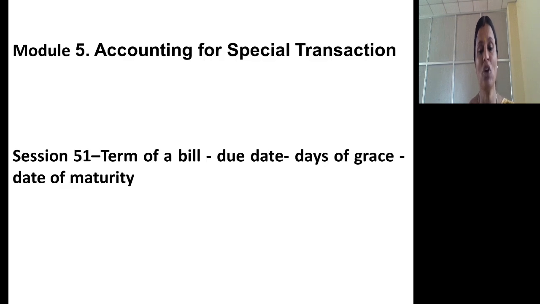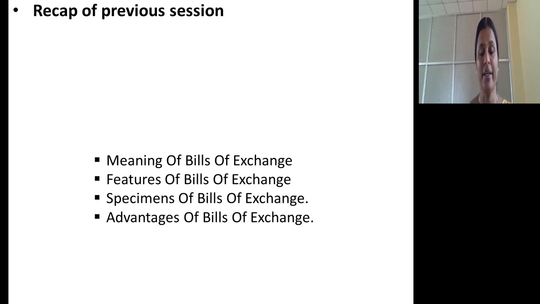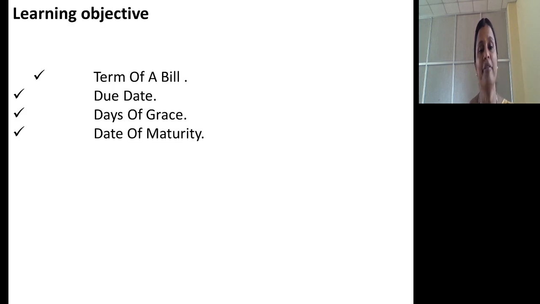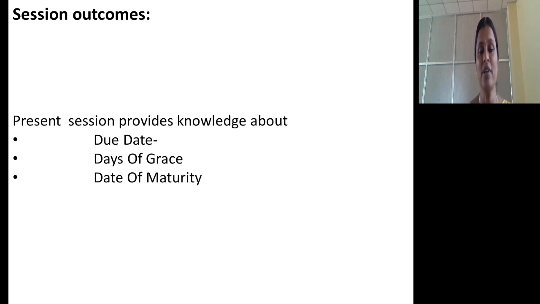In this session, we are concentrating on 4 important concepts associated with bills of exchange. First one is term of a bill, the next one is due date, next is days of grace, next one is date of maturity. So, at the end of the session, we will come to know what exactly is due date, how to calculate it, what is maturity date, how to calculate it, what exactly are days of grace, and what is term of a bill.